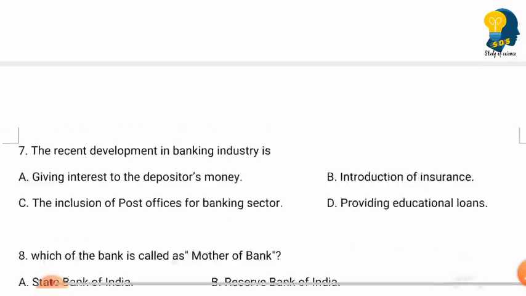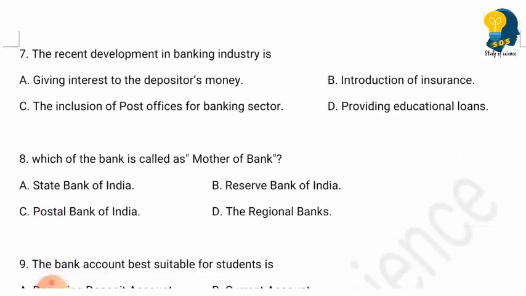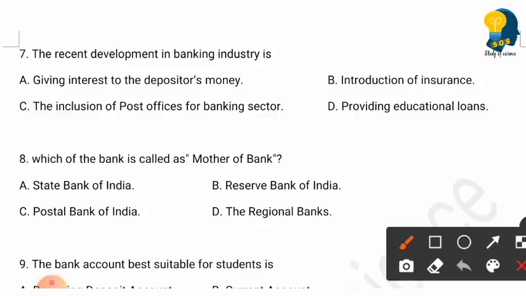The next question is, the recent development in banking industry is. And the options are giving interest to the depositors' money, introduction of insurance, the inclusion of post offices for banking sector, providing educational loans. So the recent development in banking industry is the inclusion of post offices for banking sector. So option C is the right answer.